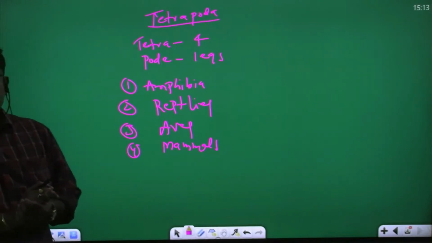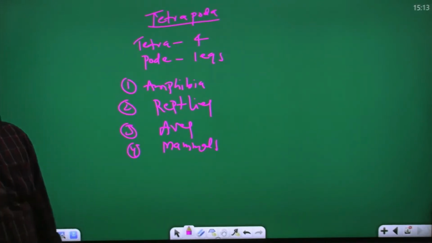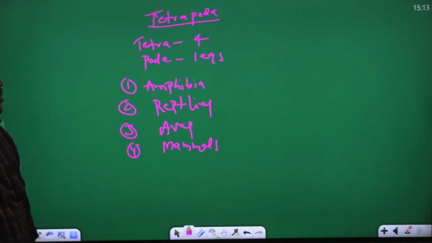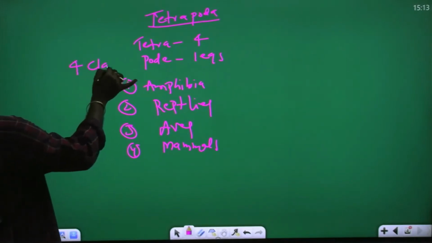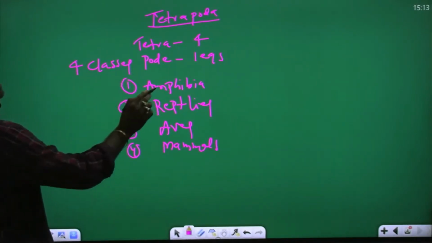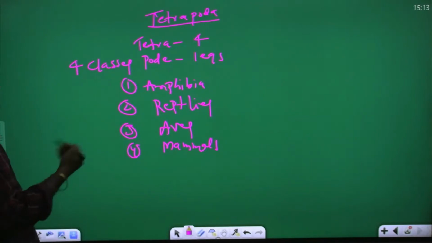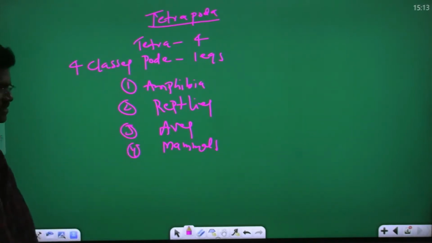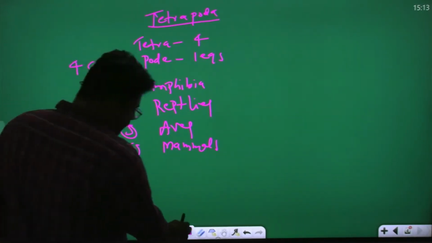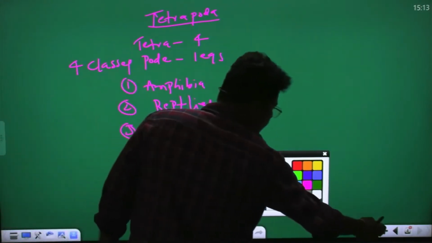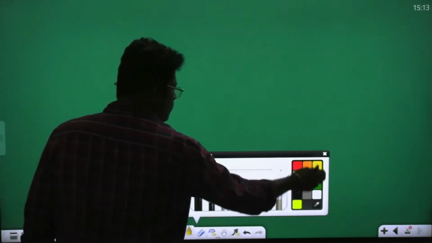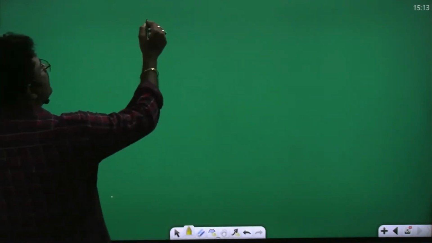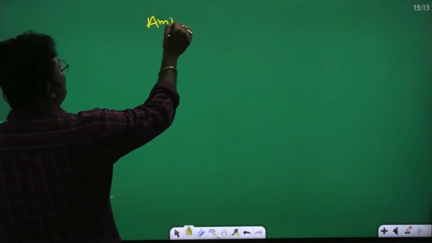So now, what is the tetrapoda? Tetra means four, poda means legs. They have the four legs. So in the tetrapoda, four classes are there. One is amphibia, second one is reptiles, third one is aves, fourth one is mammals. First, we clearly discuss about the amphibia class.